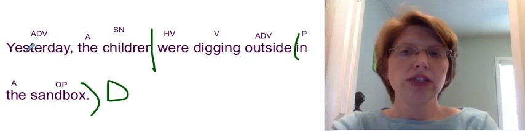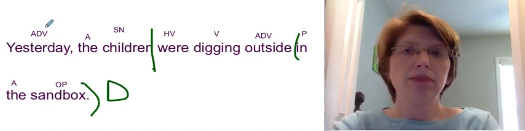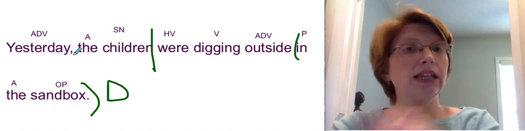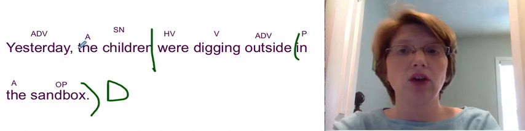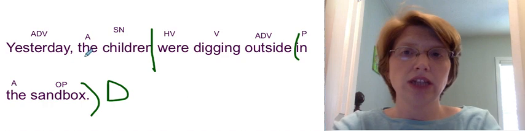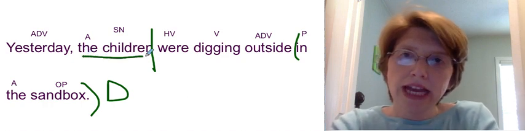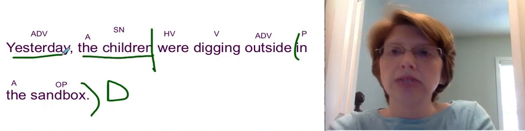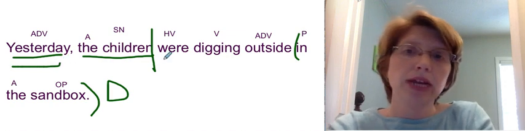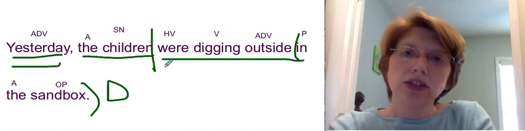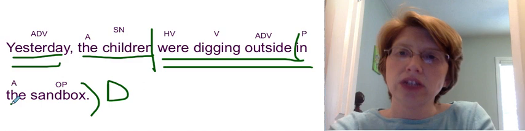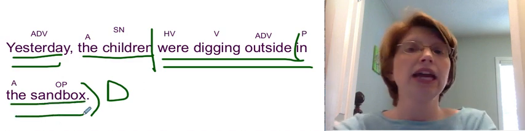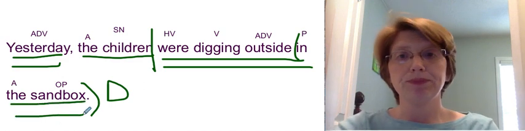No. So this is going to be considered inverted because it's kind of like the prepositional phrase we did a minute ago. It's in front of the subject. So we're going to say inverted, underline the complete subject once and the complete predicate twice. That means the children is the complete subject. Everything else is the complete predicate.